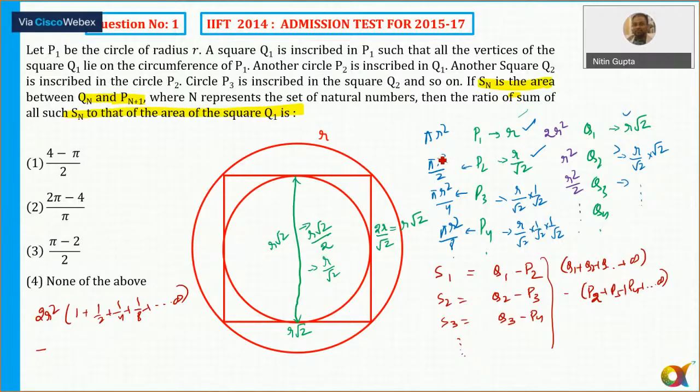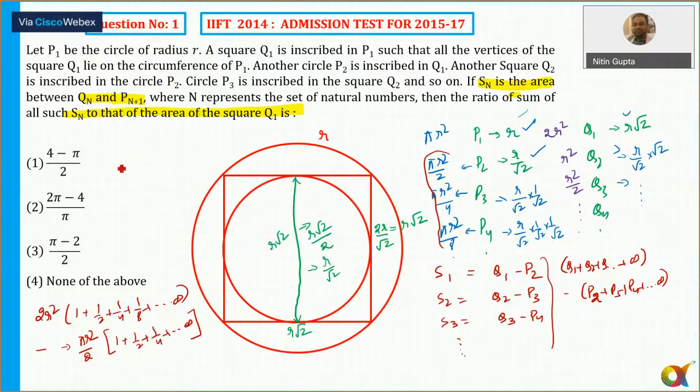So P2 here is pi R square by 2, you can take it out as common. Then minus pi R square by 2 into the series. Yes, that's right. So you can apply the formula of the GP and then you'll get the answer.